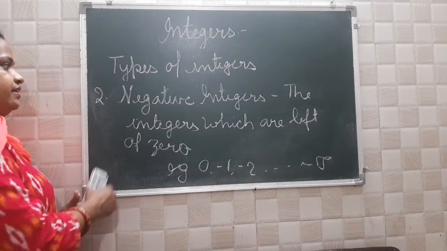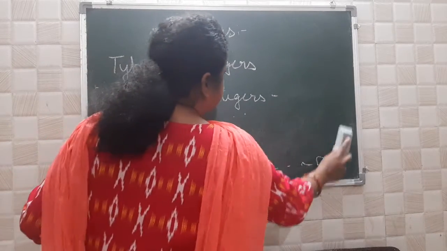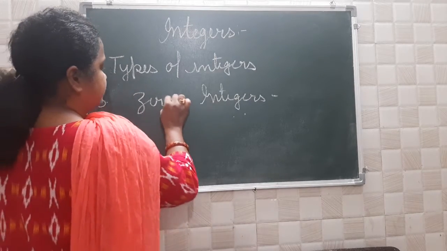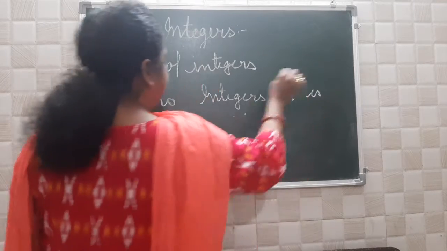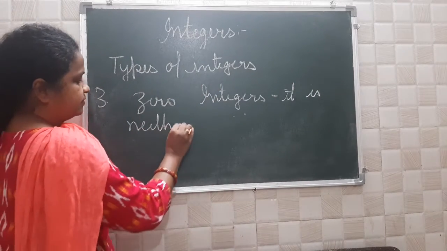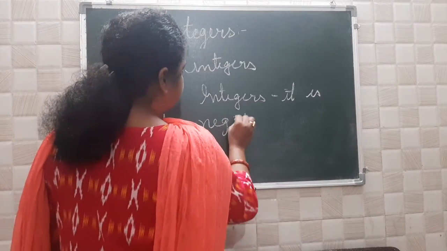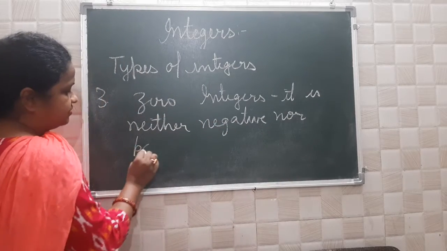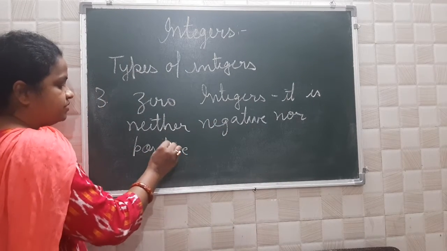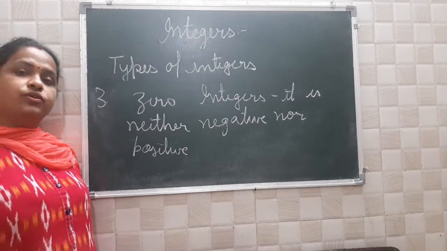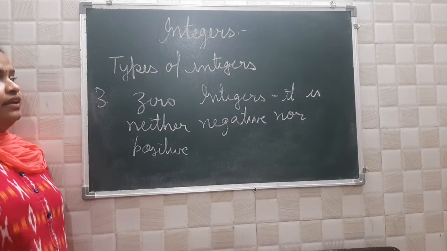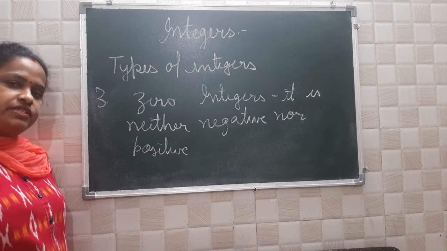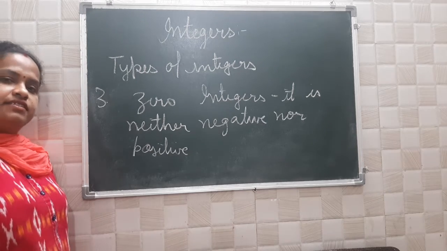Now the third one is the 0 integer. What is the 0 integer? It is neither positive nor negative. The 0 integer is neither negative nor positive. These are the 3 types of integers. So what are the 3 types? Positive integers, negative integers and 0 integers.